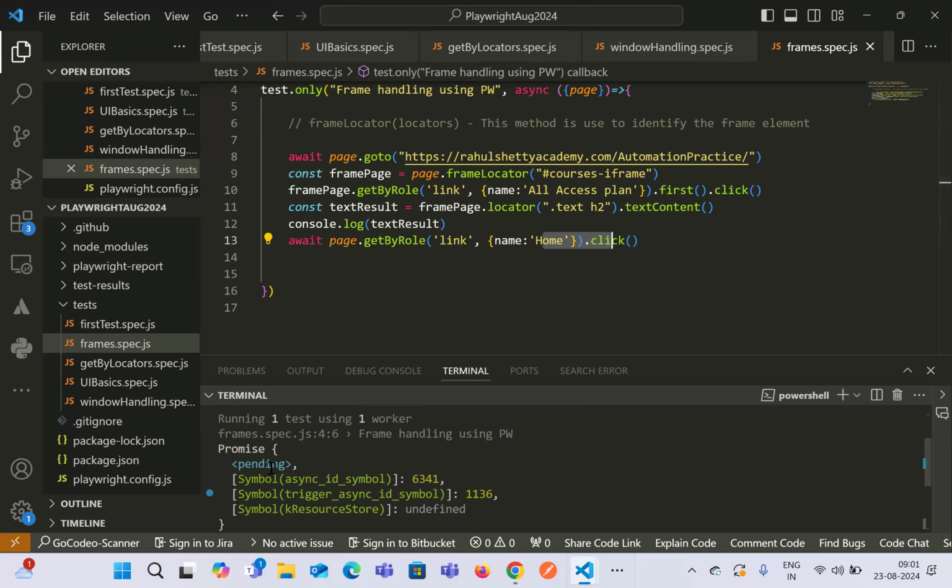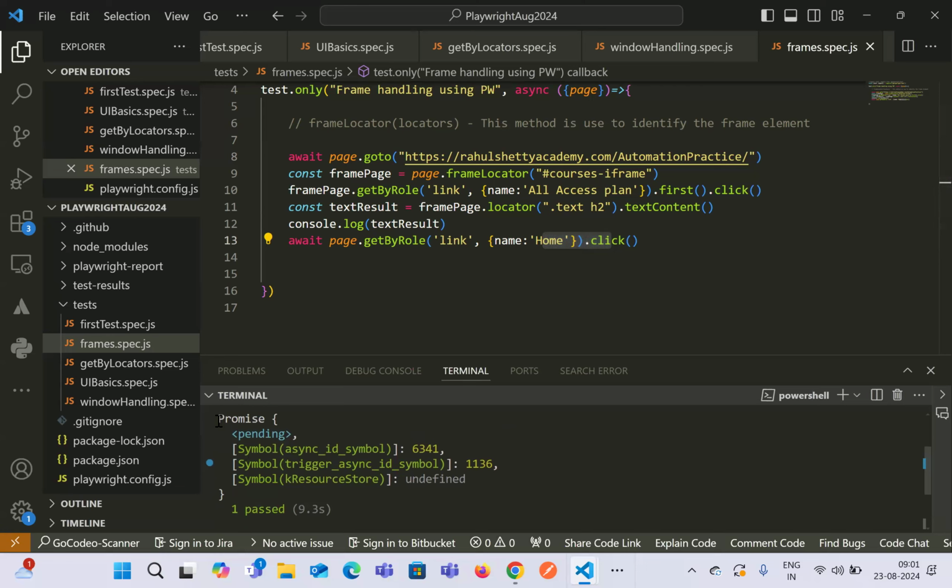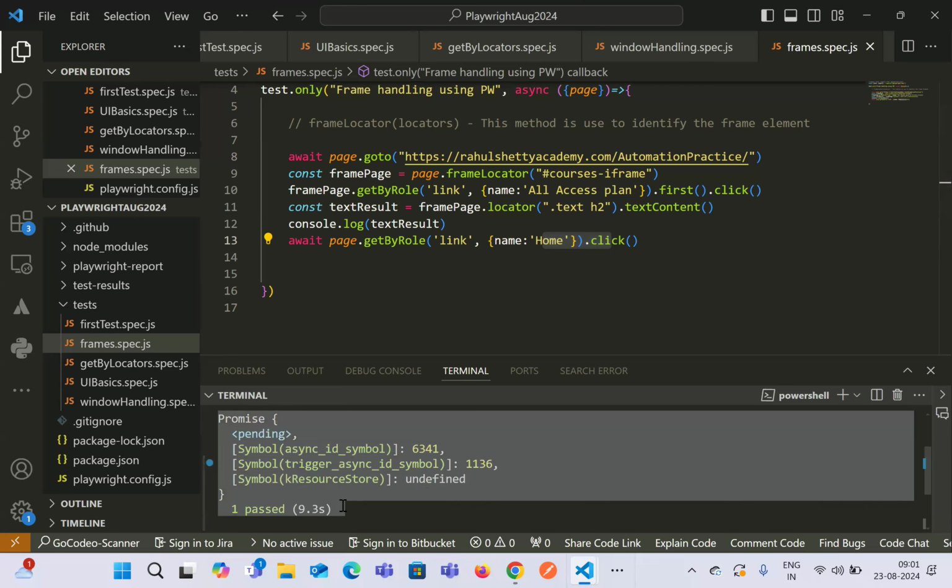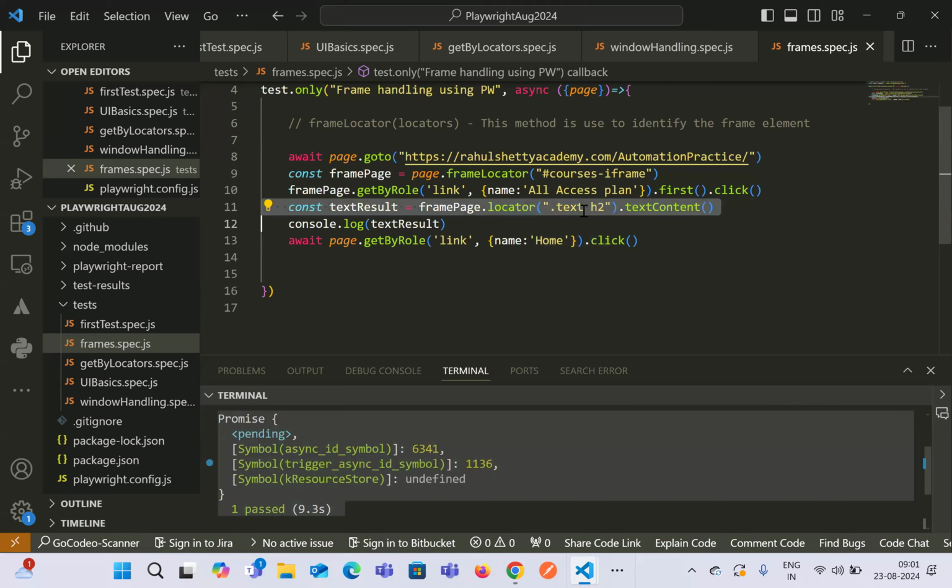Now see, it is throwing us a promise pending. For each step, there will be three states. One is pending, one is resolved, and one is rejected. Pending means this step is still doing some work. If it is resolved, then it has successfully returned us a response. If it is rejected, that means this step has failed.